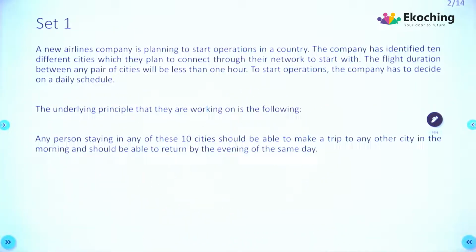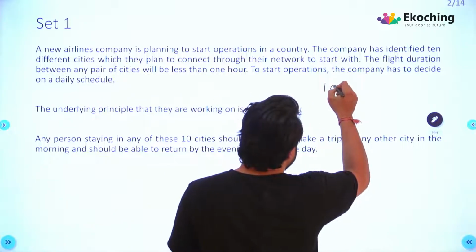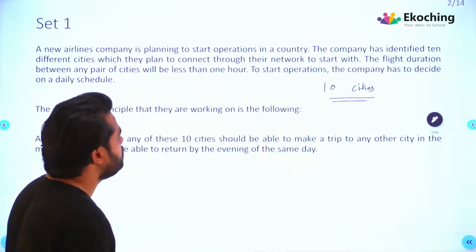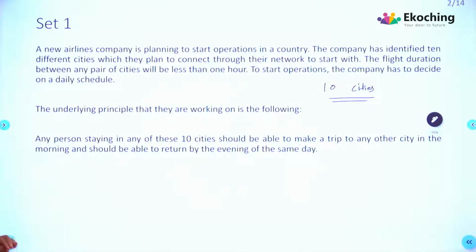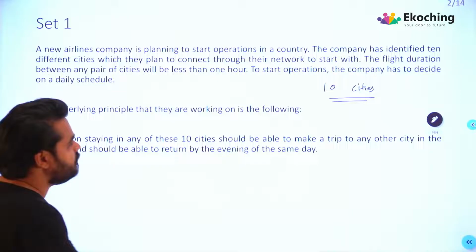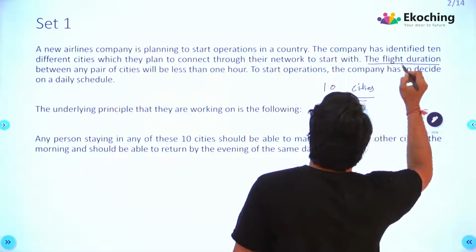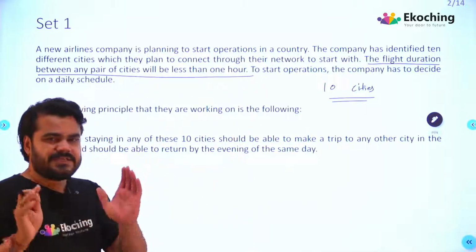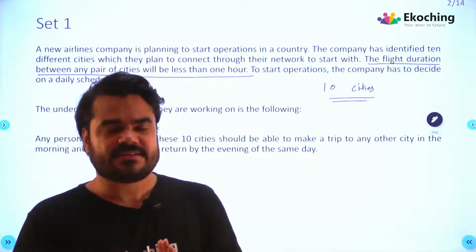Okay, what has been given? A new airlines company is planning to start operations in a country. The company has identified 10 different cities which they plan to connect through their network to start with. So there are 10 cities that they want to work with. Now, the flight duration between any pair of cities will be less than 1 hour. See, this is important. Flight duration between any pair of cities will be less than 1 hour. It means basically these are all short duration flights, right?